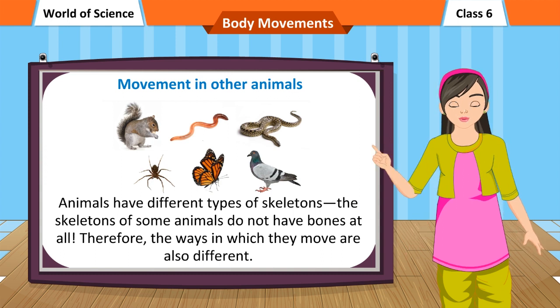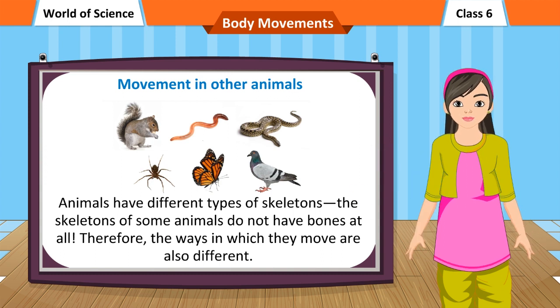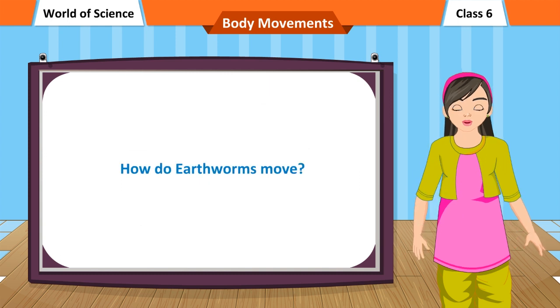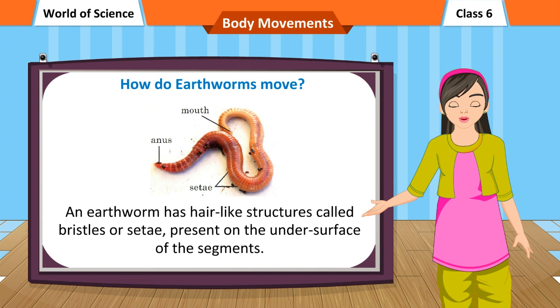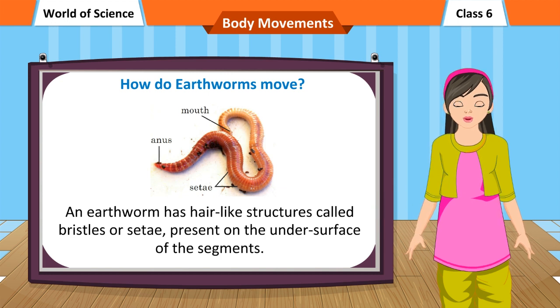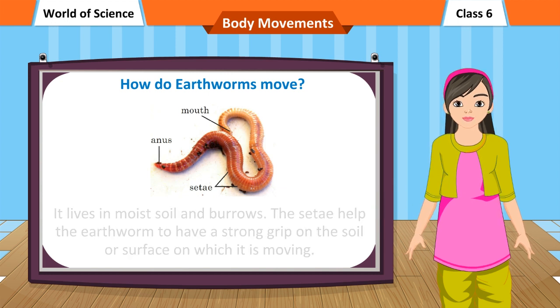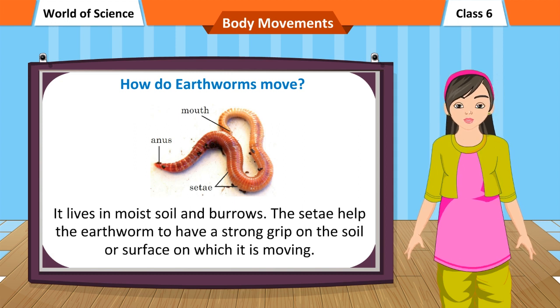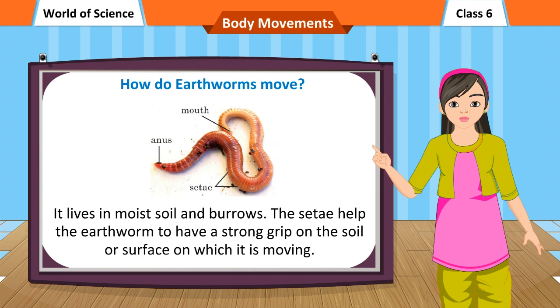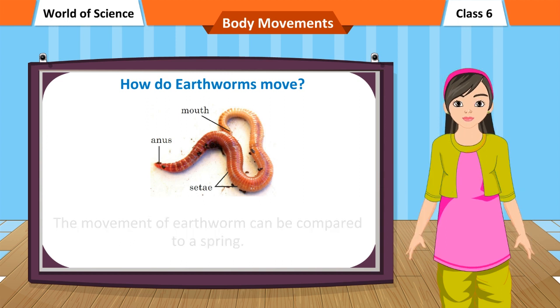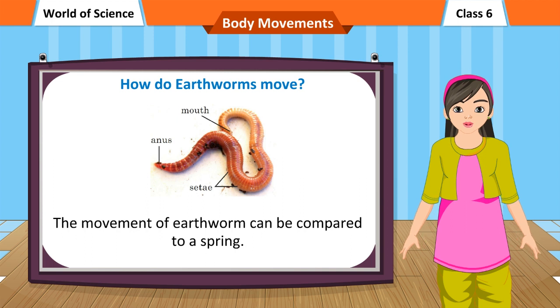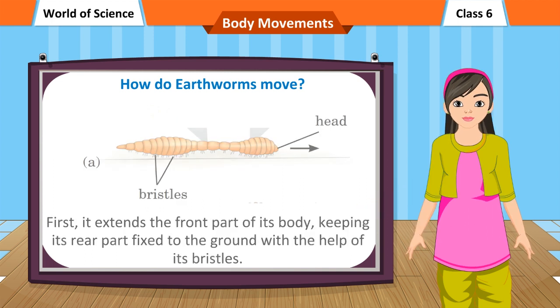Therefore, the ways in which they move are also different. How do earthworms move? An earthworm has hair-like structures called bristles or setae, present on the undersurface of the segments. It lives in moist soil and burrows. The setae help the earthworm to have a strong grip on the soil or surface on which it is moving. The movement of an earthworm can be compared to a spring.